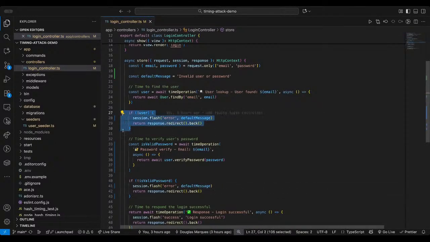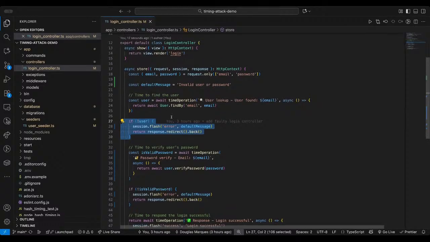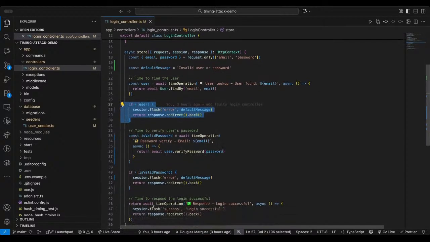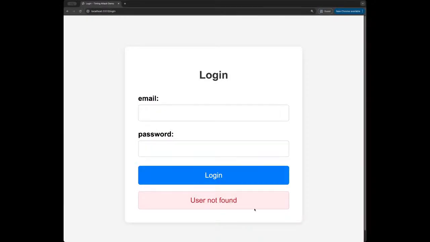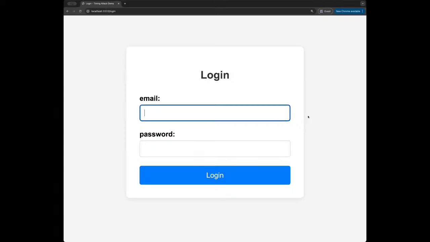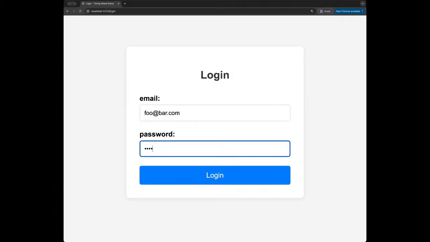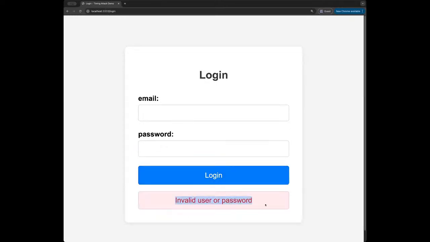And right now we should have a safer response that doesn't reveal which users are registered within our application. Let's try once more. Let's refresh the login form. Try once more, who@bar.com, 123, and yeah, invalid user or password. Good. What if we try Anna's email that we know is registered in our database? Yep, same response. Good.